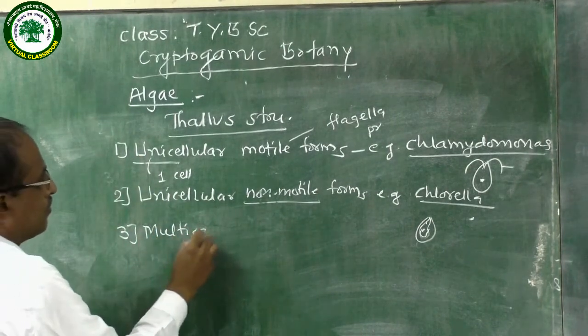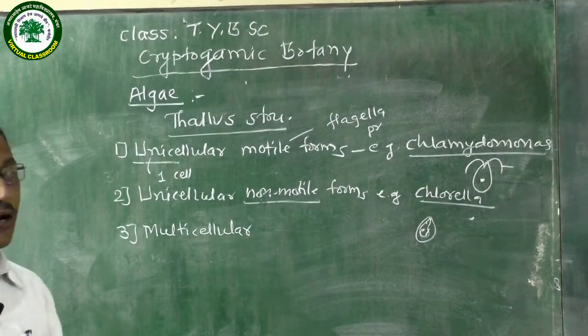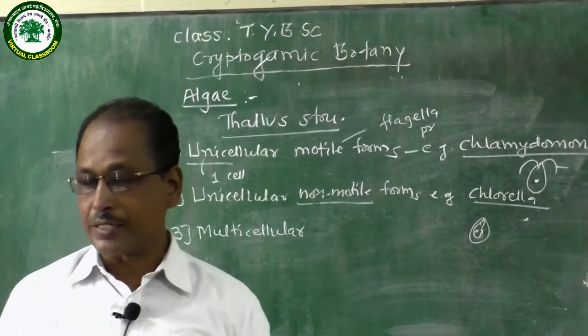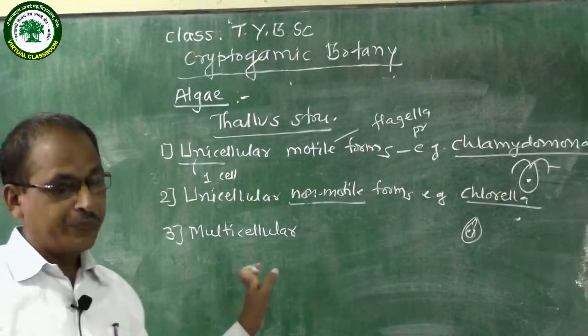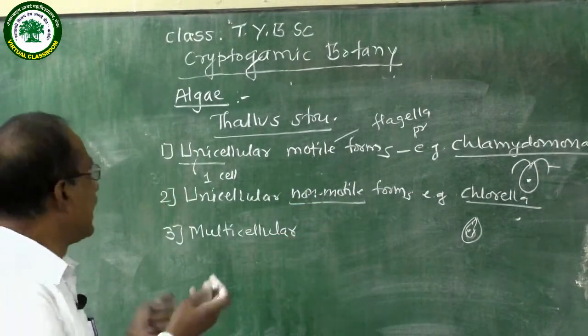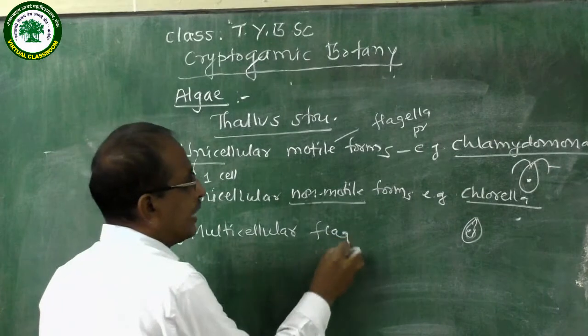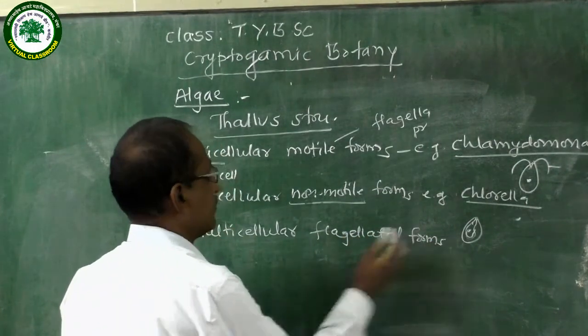Multicellular means the plant body of the algae is made of many cells. That is called multicellular. In multicellular also there are flagellated and non-flagellated forms.